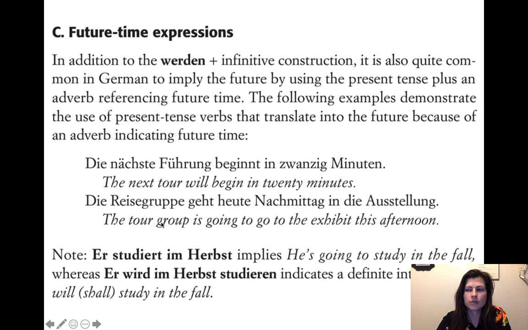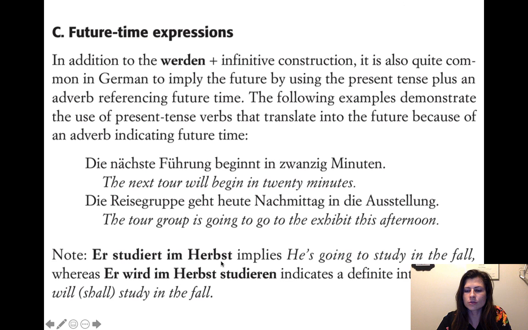Yeah, so if you do use the werden infinitive, if you use like the real future tense, it implies something a little more intentional. And you can also say to someone else, like, du wirst das machen, you will do that. And it sounds like a command. Du wirst das machen, you will do that.